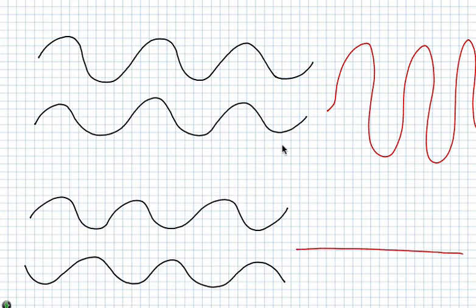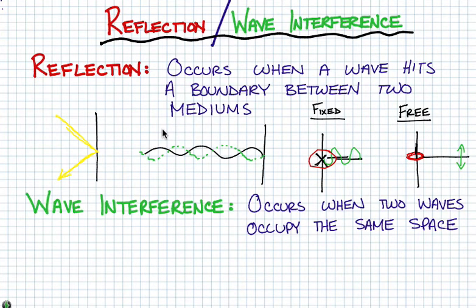And you can actually get something in between the two. So if you had some of these that were off-center, sometimes you get these kind of weird waves that have amplitudes that grow and then shrink and then grow and then shrink again. It all depends on how these waves are lined up. So the important thing to realize here: reflection and wave interference.